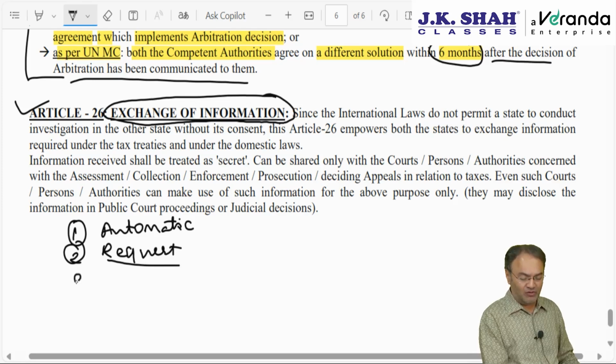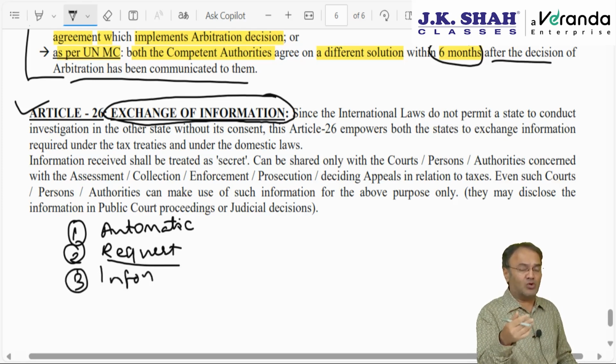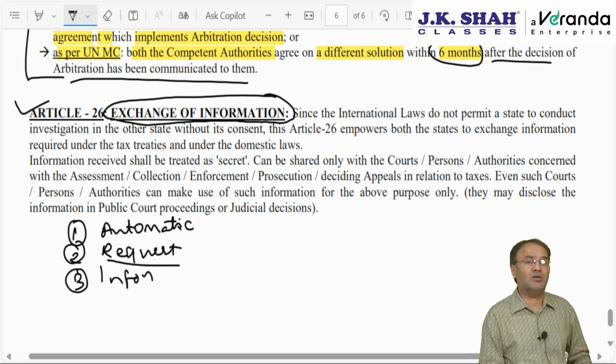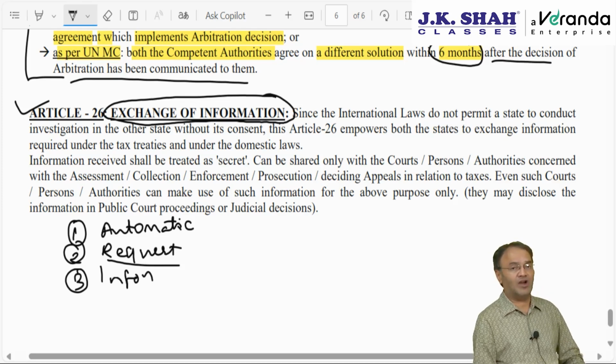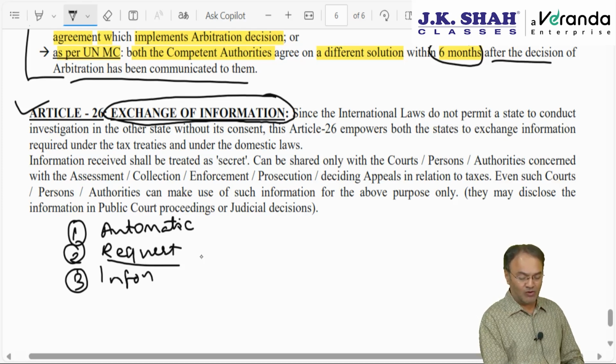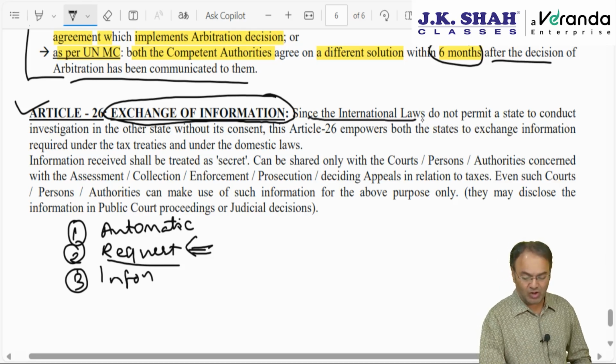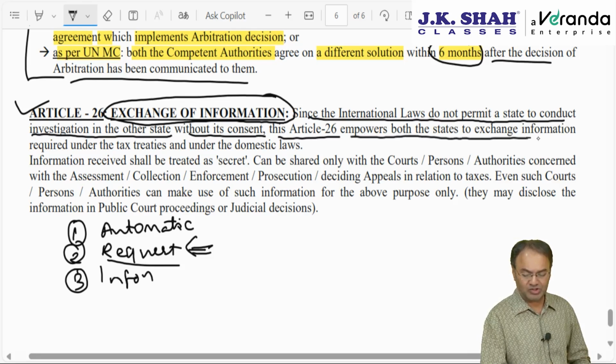And what can be done with that information, whether it can be shared with anybody or not, whether it can be shared with the court, High Court, Supreme Court or any tribunal, whether it can be announced to the general public or not, everything would be clarified. What all information can be shared, what all information cannot be shared, will be given. The mode of putting a request, and what information will not be shared, the blacklisted items, everything will be pre-decided. It says international law does not permit a state to conduct an investigation in another state without its consent. Therefore, article 26 empowers both the states to exchange information required under the tax treaties and under the tax law.